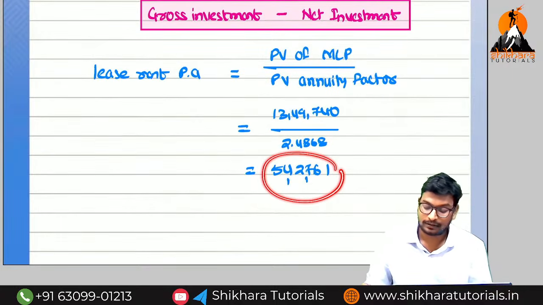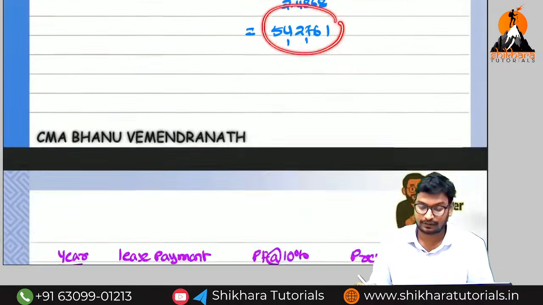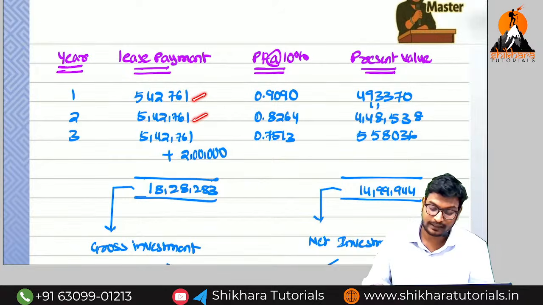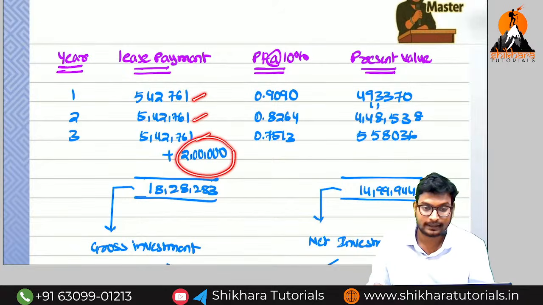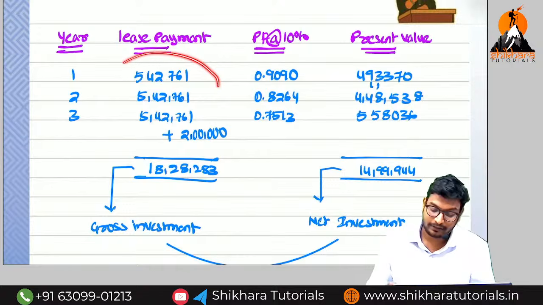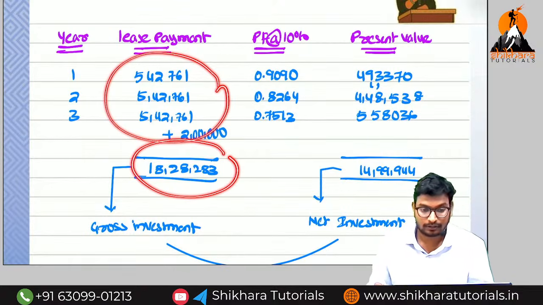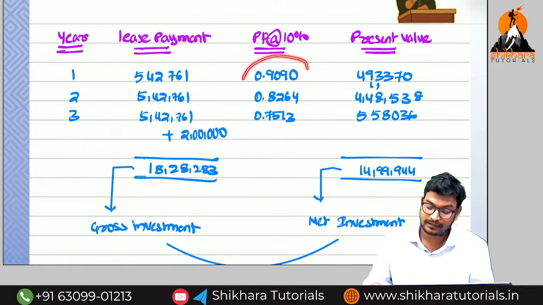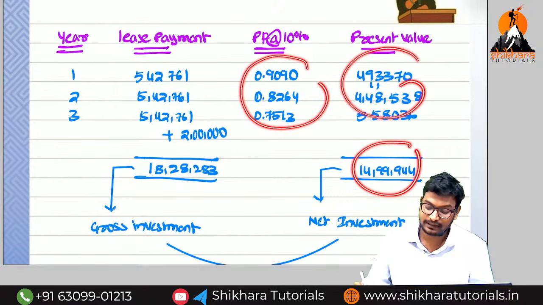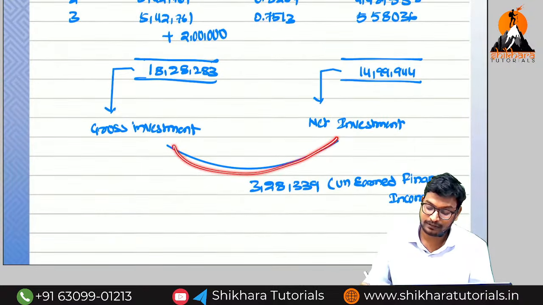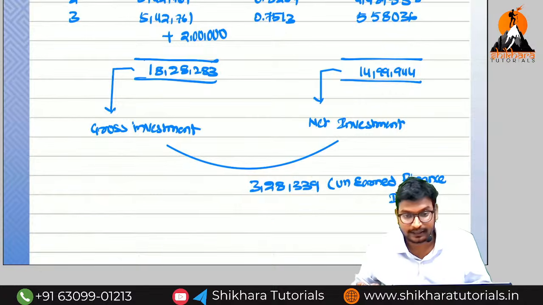How much have we got? 5,42,261. So this 5,42,000 every year. At last we need to add the unguaranteed residual value also. By adding all this, we get the gross investment. If you take the present value of these, we get the net investment. The difference between these two is called unearned finance income.